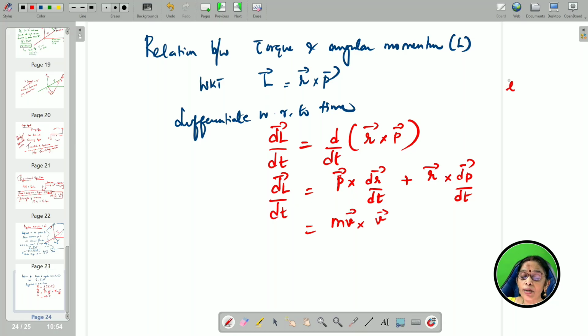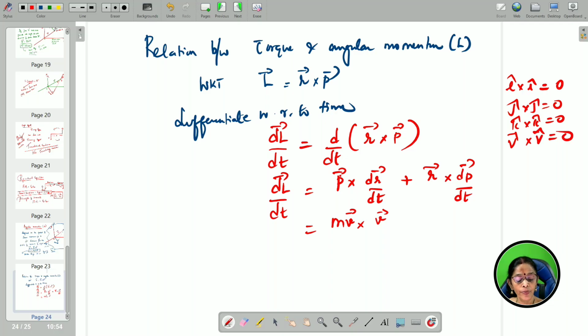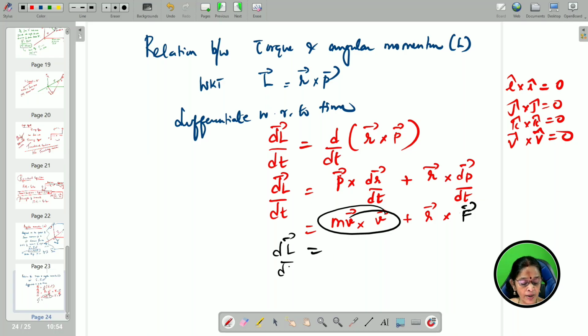Children, recap this. What is i cross i? Cross product we have seen, no? In motion in a plane, i cross i is 0, j cross j is 0, k cross k is 0. Same way, v cross v is lying in the same direction, so that is 0. Plus, of course, we know the rate of change of momentum is force. So, therefore, r cross F, and this is 0. So, therefore, dL vector by dt is equal to 0 plus r cross F.